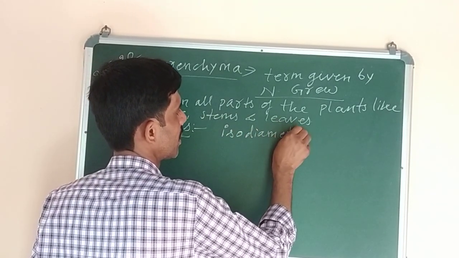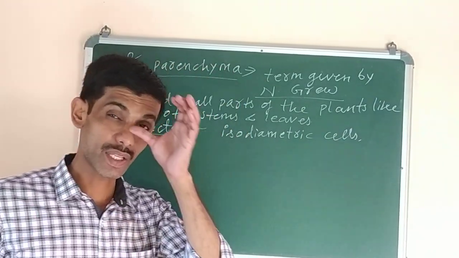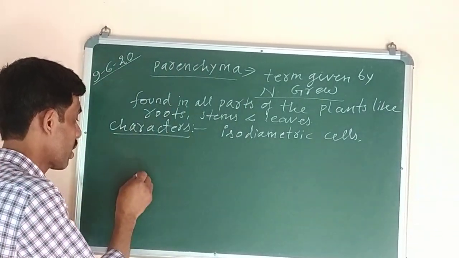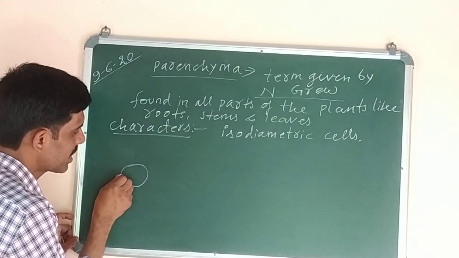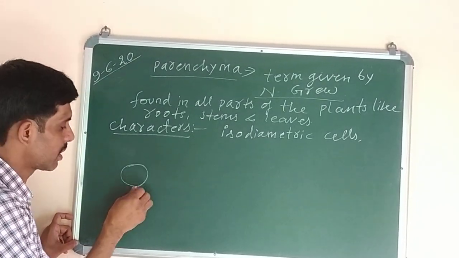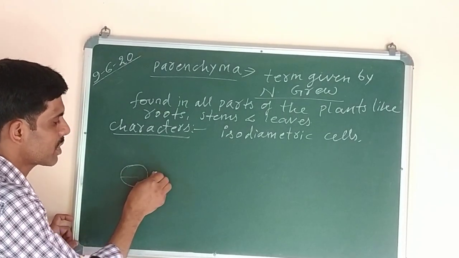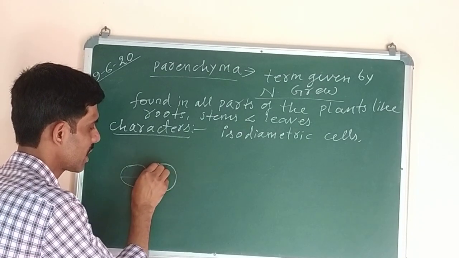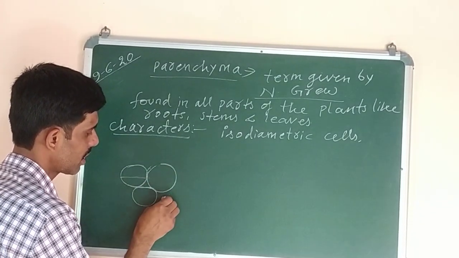Isodiametric cells. Isodiametric cells means, like if I draw the cell here, this is one of the parenchyma cells. The diameter, because it represents a circle, the diameter means the line which passes through the center, is almost the same. So all the cells which are there have the same diameter, means equal diameter is there.